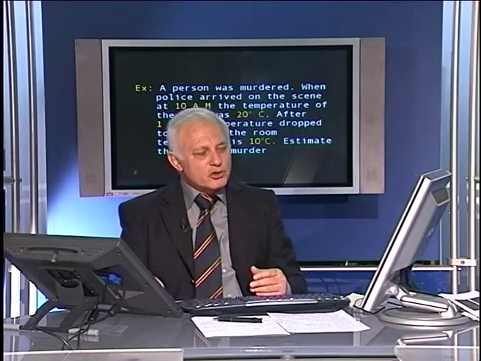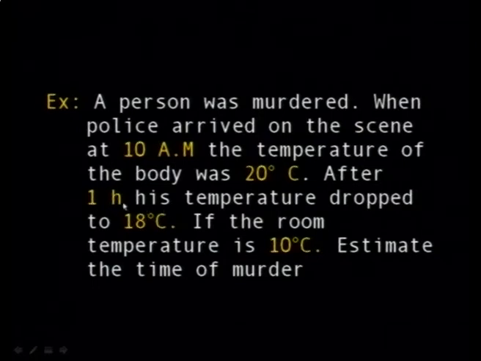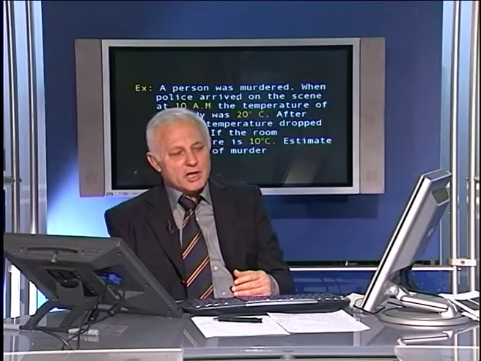Here it tells you that a person was murdered at some time. The police don't know when. But when the police arrived on the scene of the crime at 10 o'clock in the morning, the temperature of the body was 20 degrees centigrade. After 1 hour, with the police inspecting the apartment, the temperature dropped to 18 degrees centigrade. Now, if the room temperature is 10 degrees centigrade, the police ask themselves: what was the time of the murder, the instant at which this person was murdered?